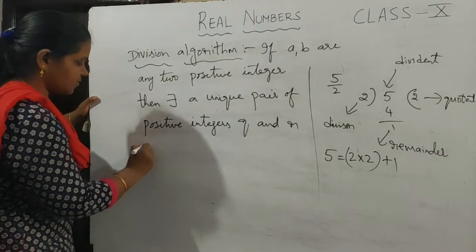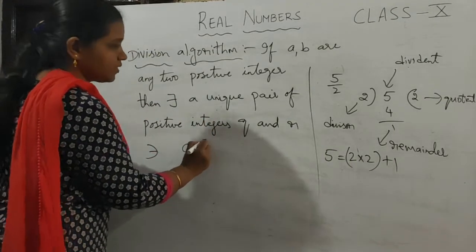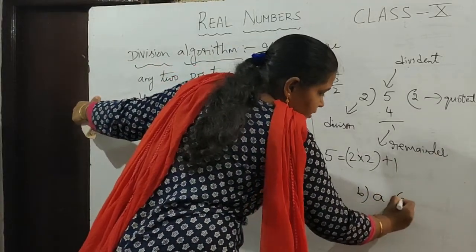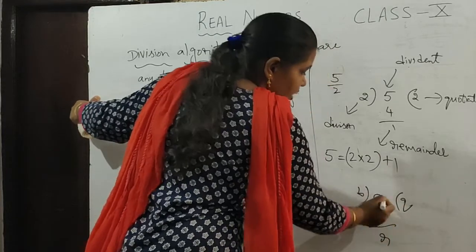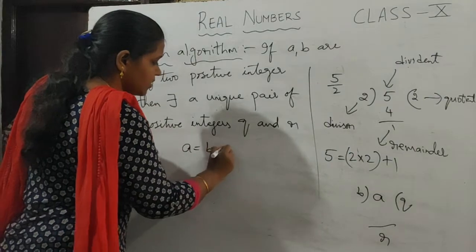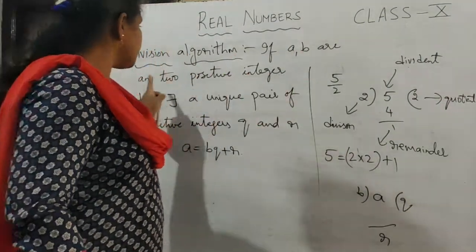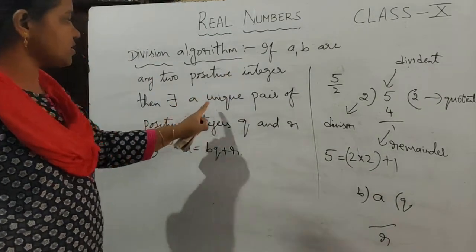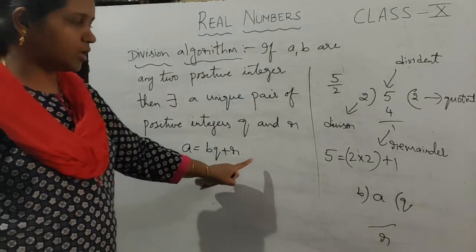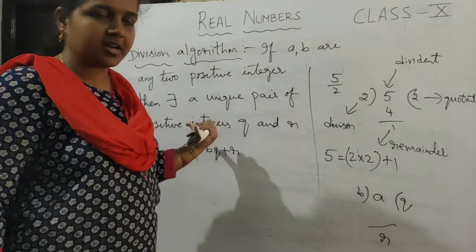such that, this is the symbol of such that, A is equal to, that is, if you are dividing A by B, then here you will get Q, the remainder is R. How do you get A? If you multiply B with Q, B into Q plus R. This is what is the division algorithm. If A and B are any two positive integers, then we will get a unique pair of positive integers Q and R such that A is equal to BQ plus R. So by looking at this example, you can clearly understand.